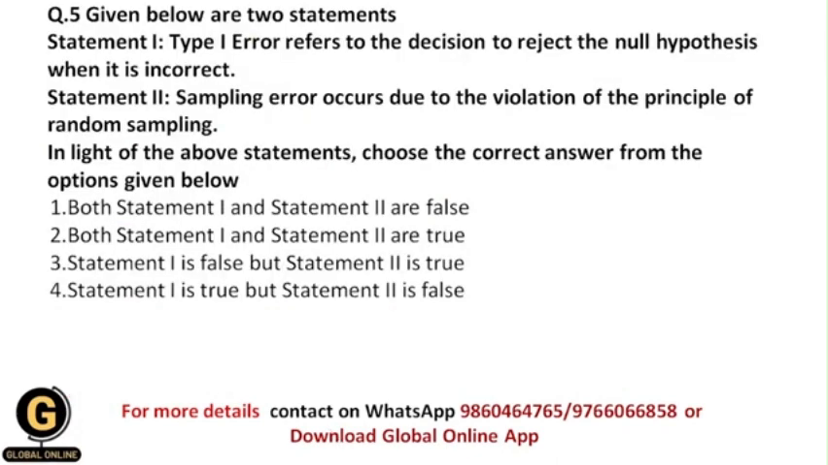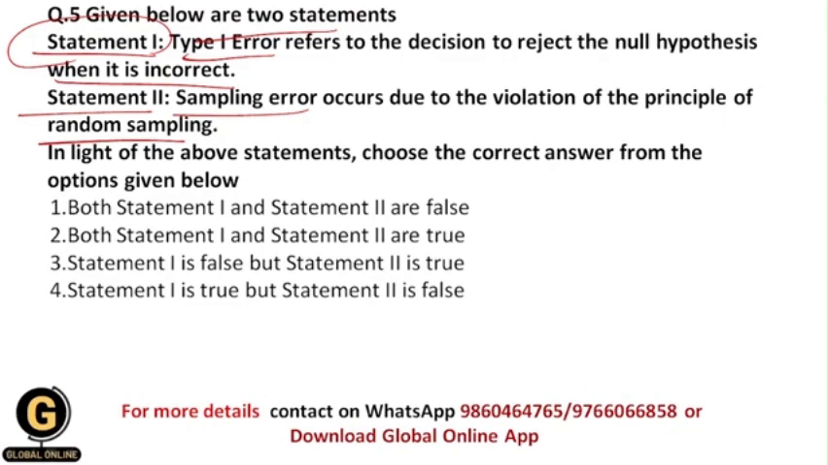Next, given below are two statements. Now here as well you have been given two statements, statement 1 and 2. Okay, and we need to give the answers, basically which statements are correct from these two statements. Okay, now let us see what is statement 1. Type 1 error refers to the decision to reject the null hypothesis when it is incorrect. Okay, and what is statement 2? Sampling error occurs due to the violation of the principle of random sampling.